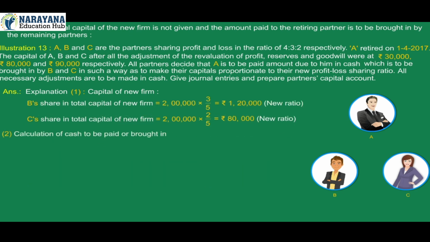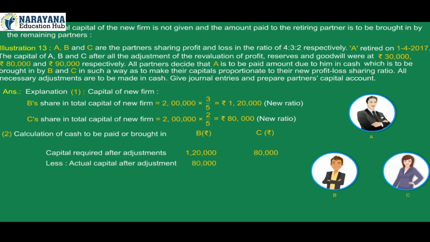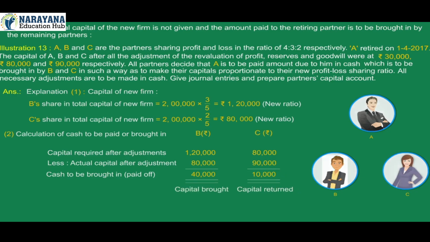2. Calculation of cash to be paid or brought in. Capital required after adjustments: B's rupees 1,20,000, C's rupees 80,000, less actual capital after adjustment: B's rupees 80,000, C's rupees 90,000. Cash to be brought in or paid off: B's rupees 40,000, C's rupees 10,000. B has capital brought in and C has capital returned.